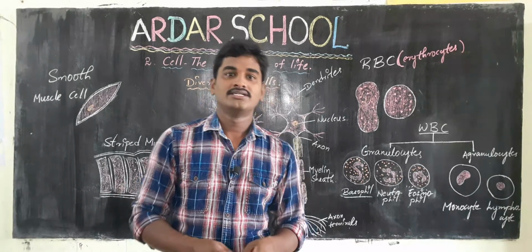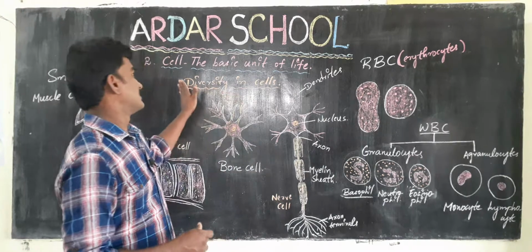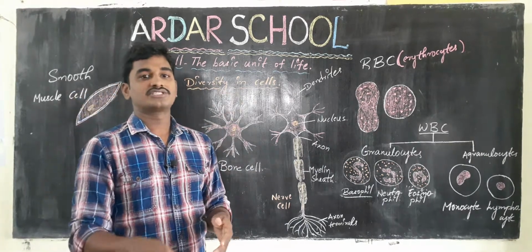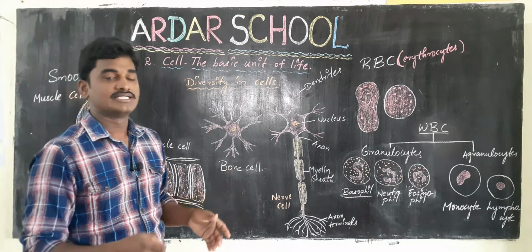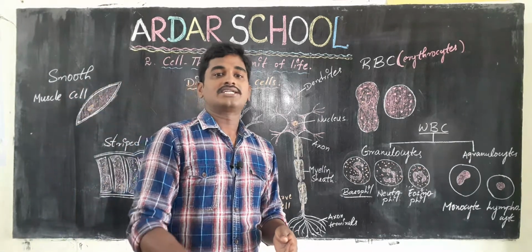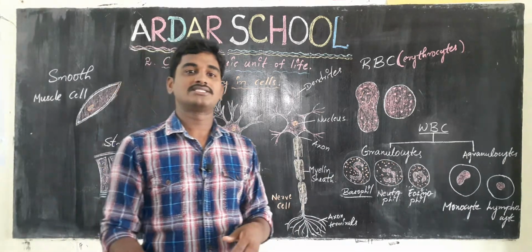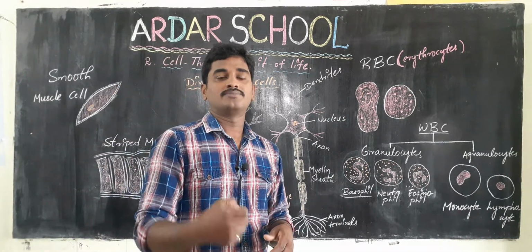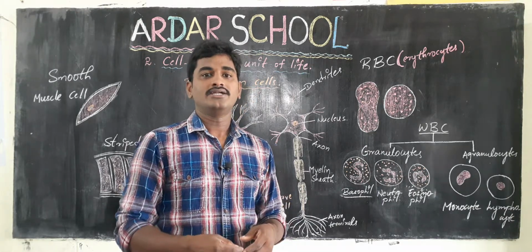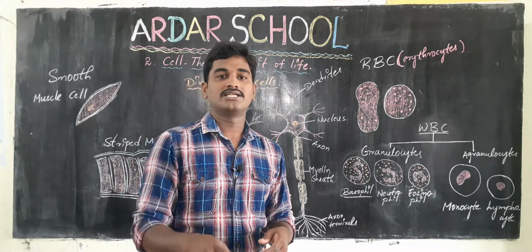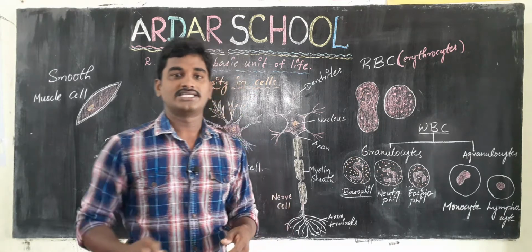Hi children, in our previous class we already learnt about the cell. In part 1, in the first video, we observed and discussed the cell. In that class we observed the cell structure of plant as well as animal. For observing a plant cell we used an onion peel, and to observe an animal cell we used a scrape of our cheek cells.